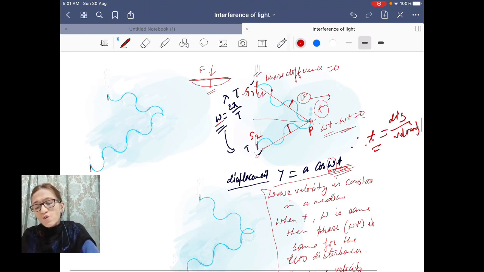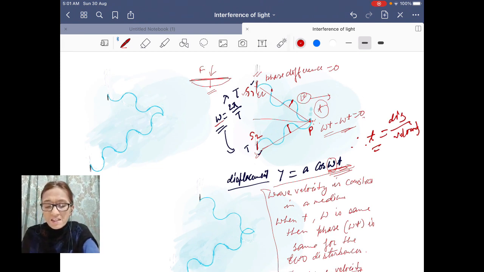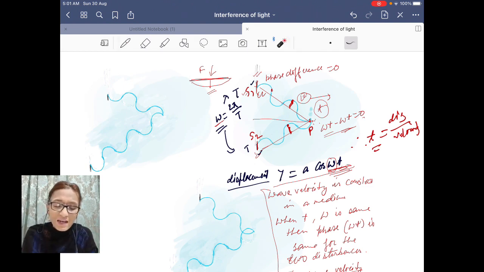And you also find that particles executing to and fro motion in the same phase, like these two particles, have equal displacement from the mean position. Same displacement if the particles are oscillating in the same phase, and they will have the same particle velocity also. Now here I would like to tell that wave velocity is different from particle velocity.